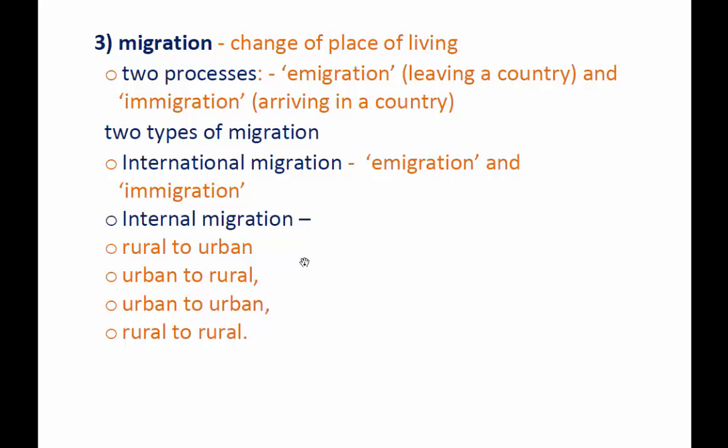If a person lives in a town and happens to go to a village or a rural area, that is urban to rural. Or urban to urban, from a town to another town or from a city to another city. If a person shifts his living from Mumbai to Delhi, that is urban to urban migration, and even rural to rural migration could also happen.